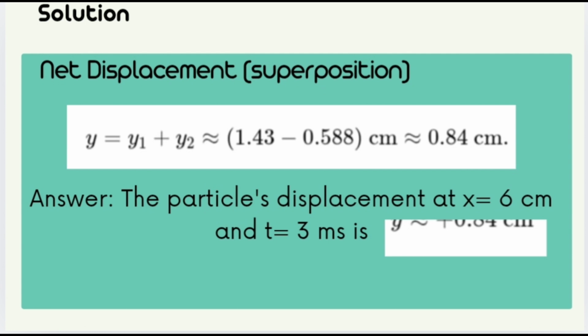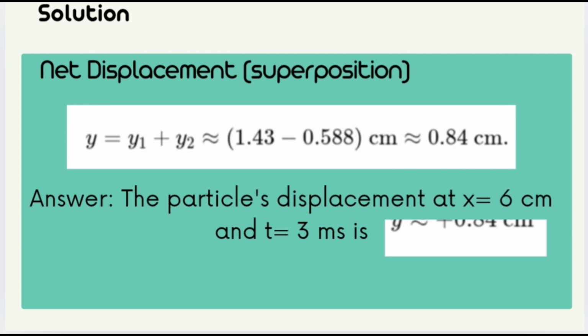From the previous calculations, wave 1 has a displacement of 1.43 cm and wave 2 has a displacement of negative 0.588 cm. To find the total or net displacement, the two were added together using the principle of superposition, which states that the total displacement at any point is the sum of the individual displacements of the waves at that point.